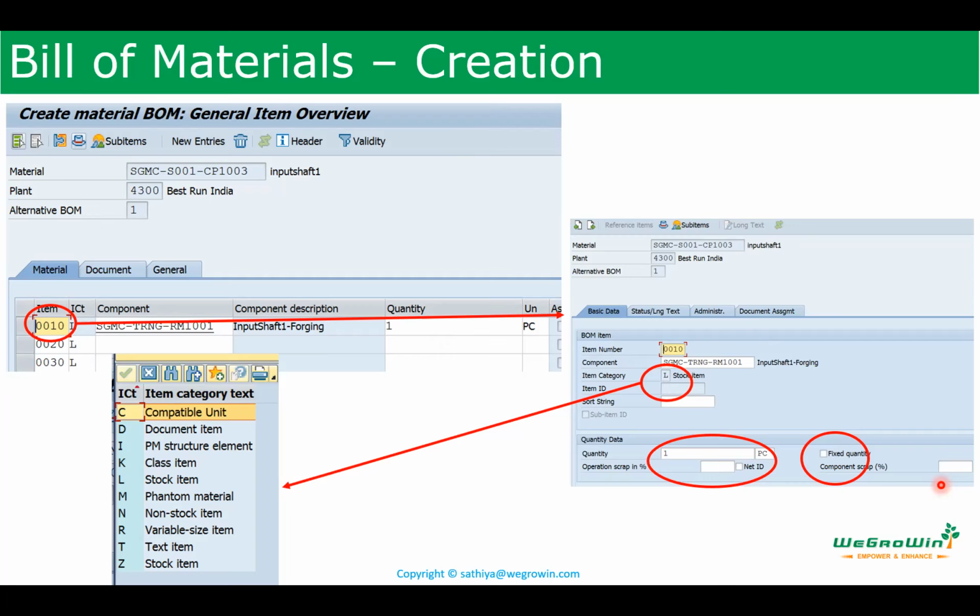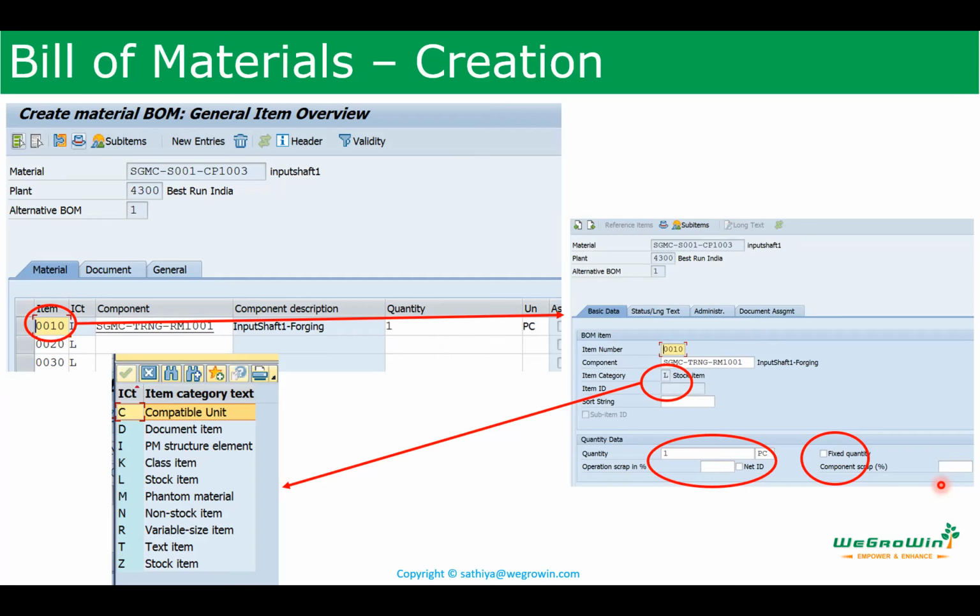The component scrap that you maintain in the MRP 4 view of the material master is applicable for all. But if I maintain a specific bill of material, then for that specific bill of material, whatever change I make, the system will take the change coming from the bill of material. So these things also you have to keep in mind.